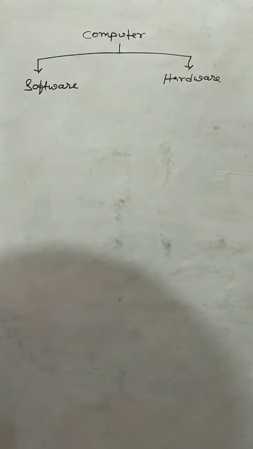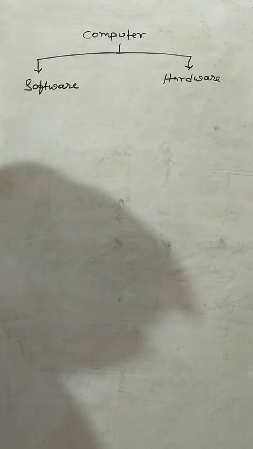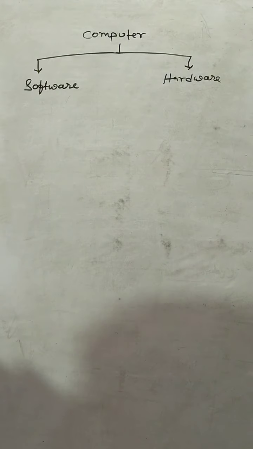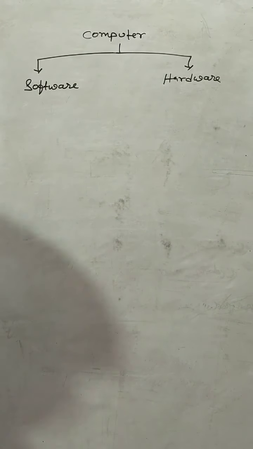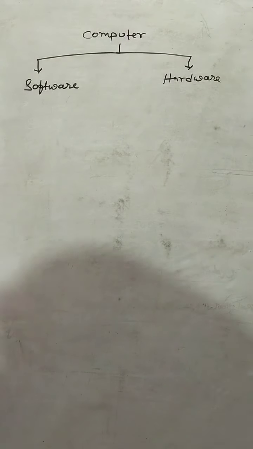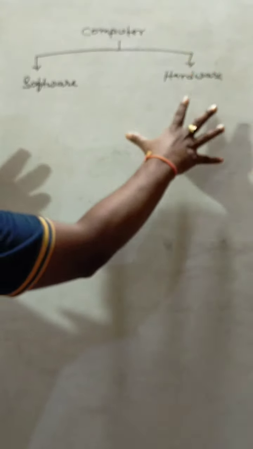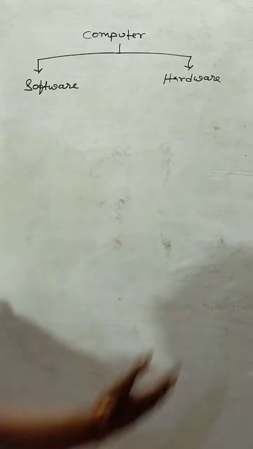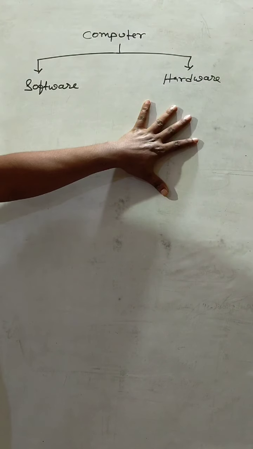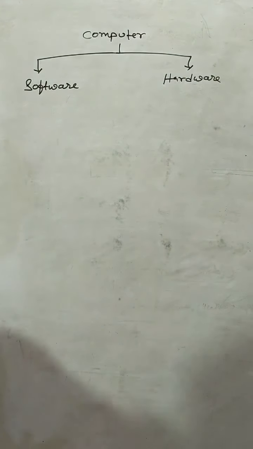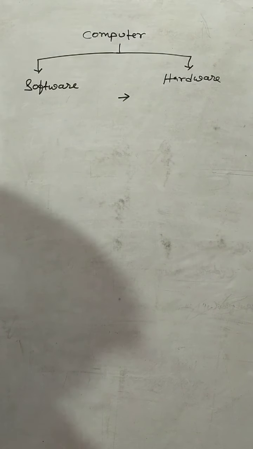The second important component of a computer is hardware. Hardware is what we have to discuss in this chapter. Hardware is all the physical parts of a computer that can be seen as well as touched. Suppose this is a whiteboard that we can see and we can touch. So the whiteboard is a hardware part.